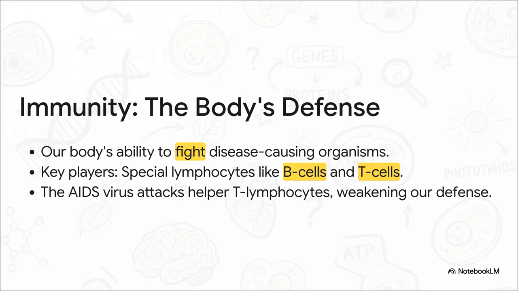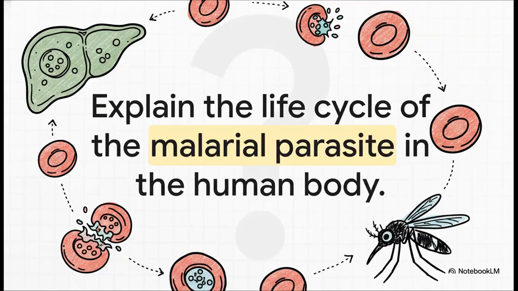Think of your immunity as an army. B cells and T cells are your soldiers, and the AIDS virus, it attacks those T cells. Here's another classic board question. You absolutely have to know the life cycle of the malarial parasite inside the human body.